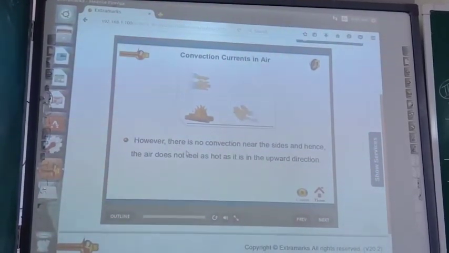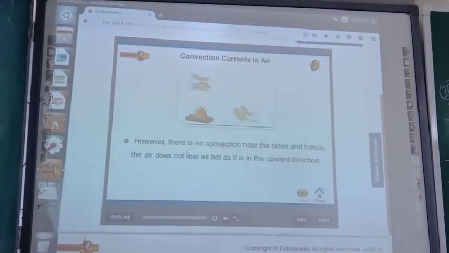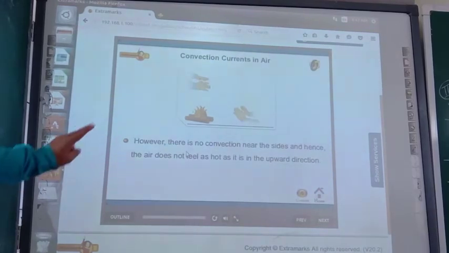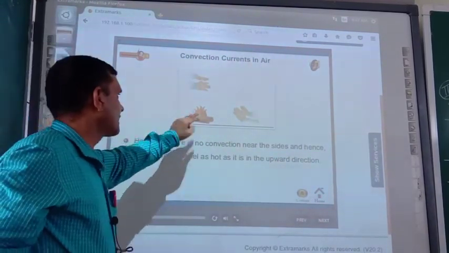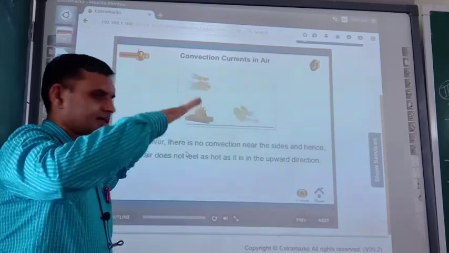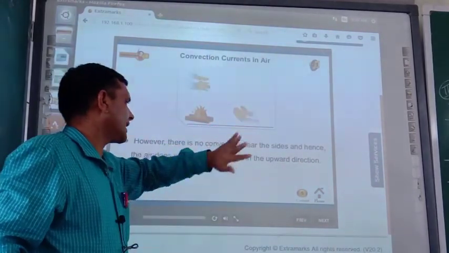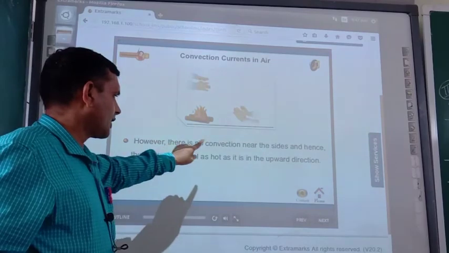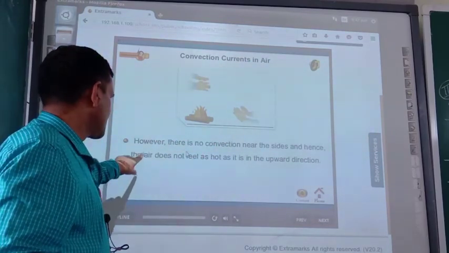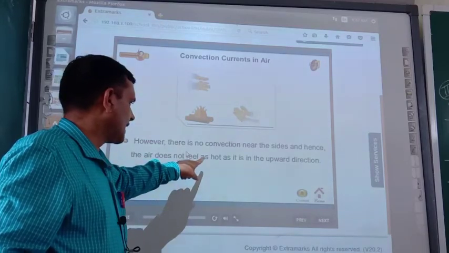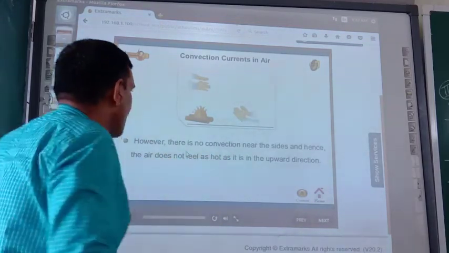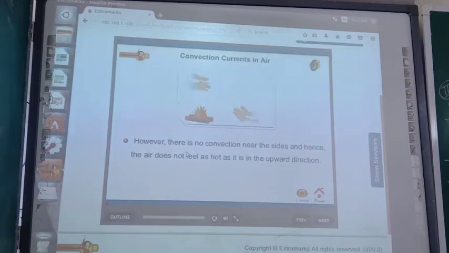So dear cadets, I taught you one more activity in convection and I think you are watching this one. Just see, this is fire. Now here two hands are just upward, this is two hands at the side. So there is no convection near the sides, hence the air does not feel as hot as it is in the upward direction. I explain this activity. Now you can understand in better way. Just see.